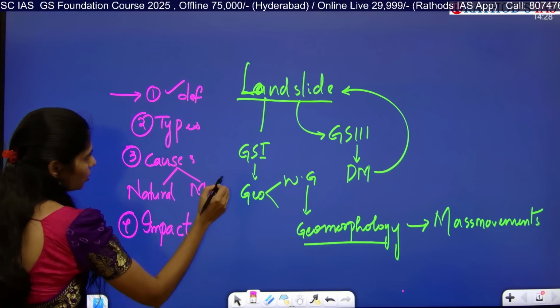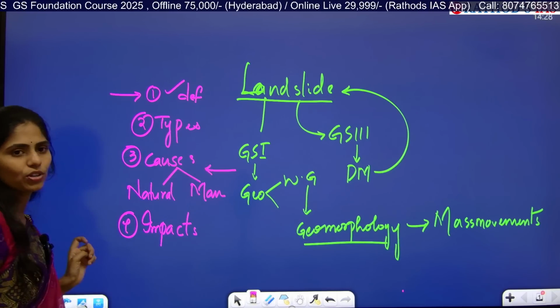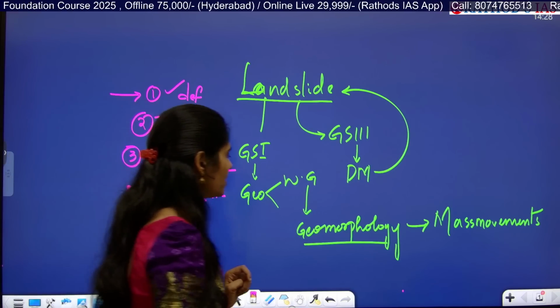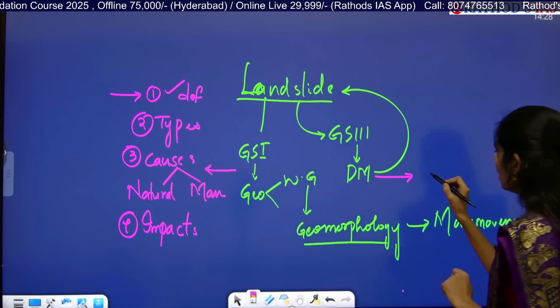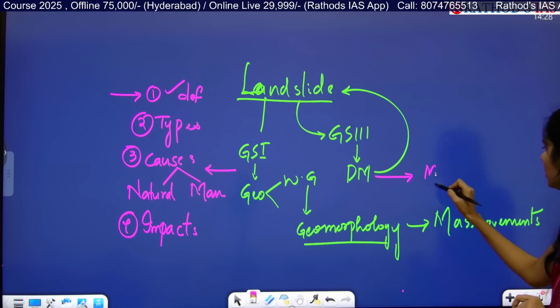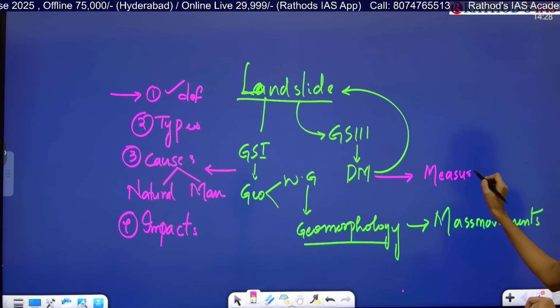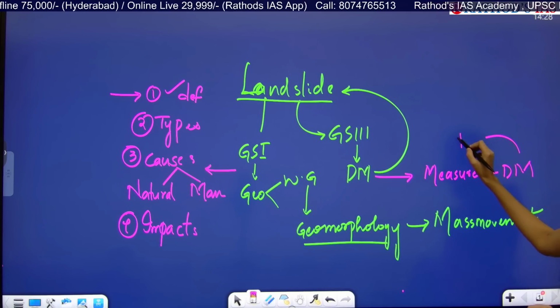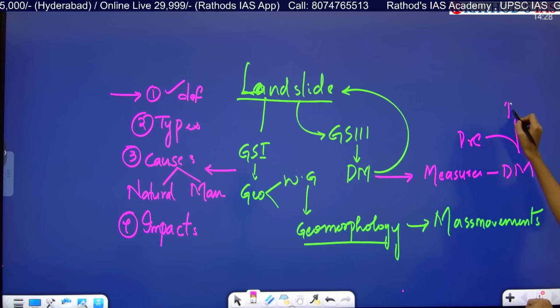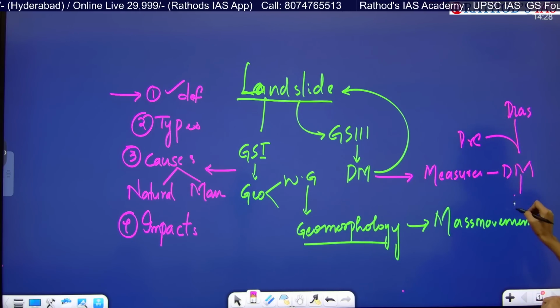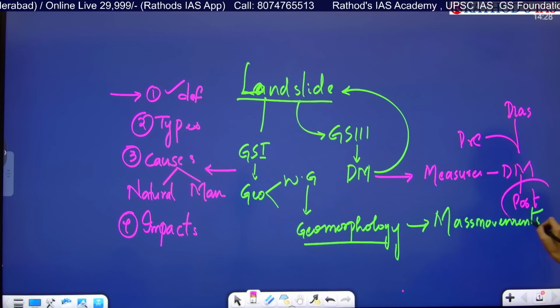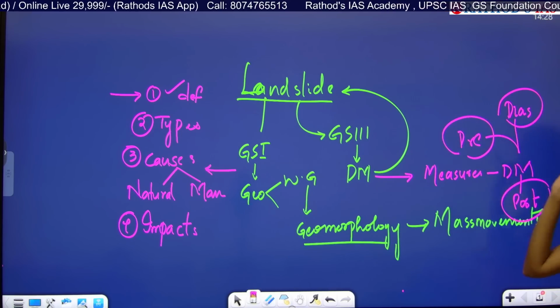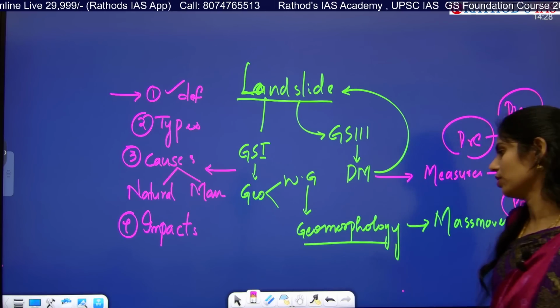These things you can cover from your geography point of view, and from disaster management you have to see what measures can be taken in our disaster management cycle, like pre-disaster measures, during-disaster measures and post-disaster measures. All these three things are very important from this article point of view.